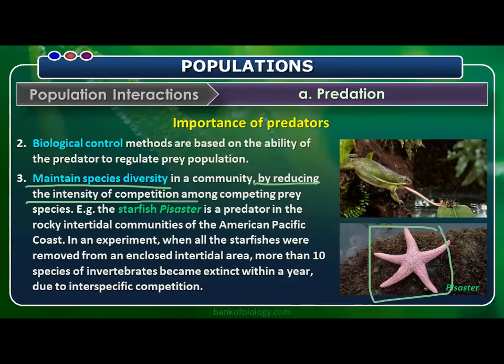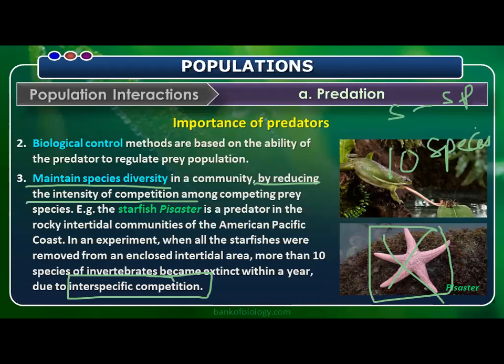In an experiment, when all the starfish were removed from the enclosed intertidal area, more than 10 species of invertebrates became extinct within a year. Why? Due to interspecific competition, the species fight among themselves.